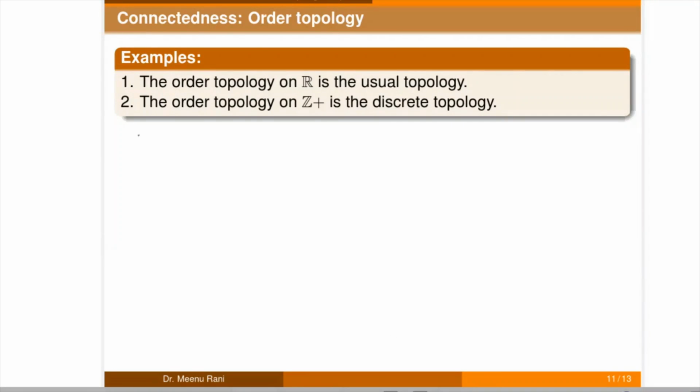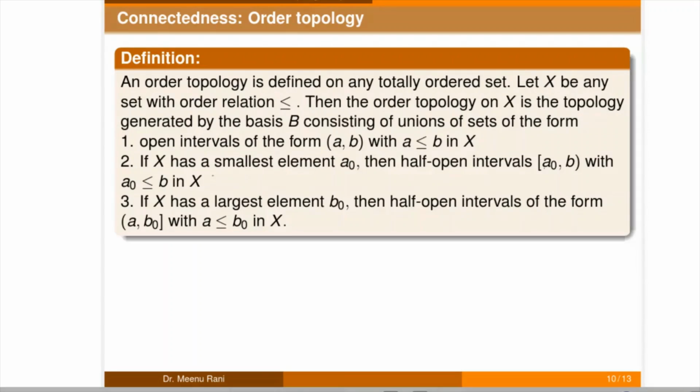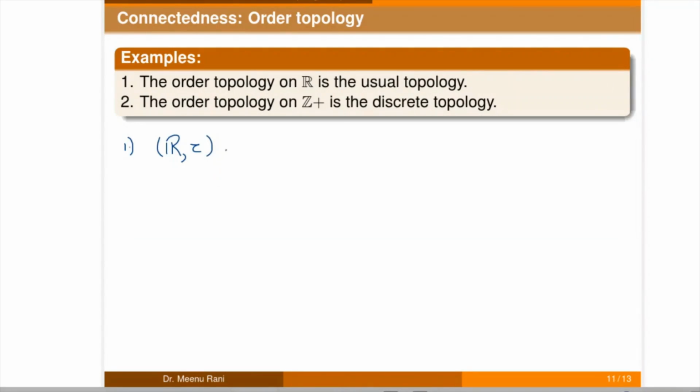So now we have some examples. In the first example, if we take the set of real numbers with the order topology, then any basis in this form will contain only open intervals, so that will become the usual topology.